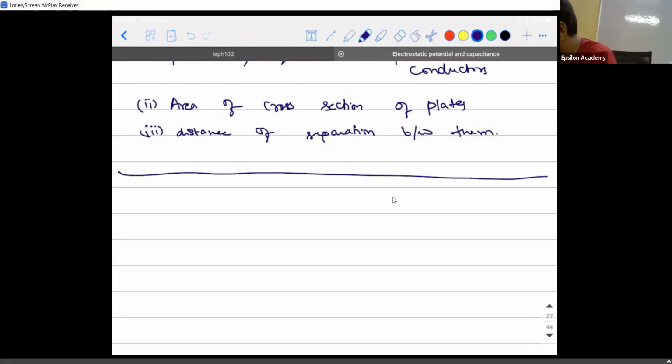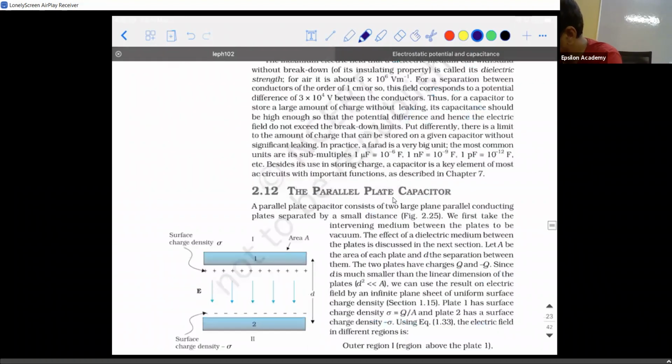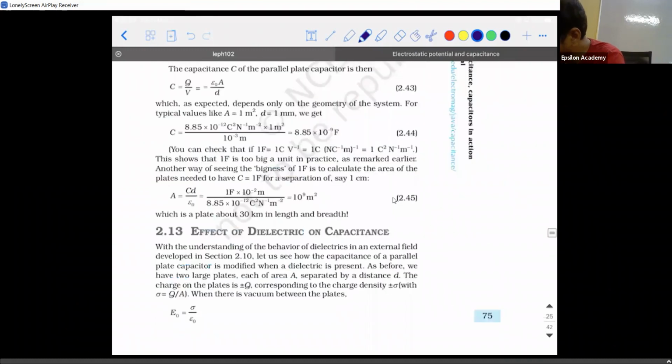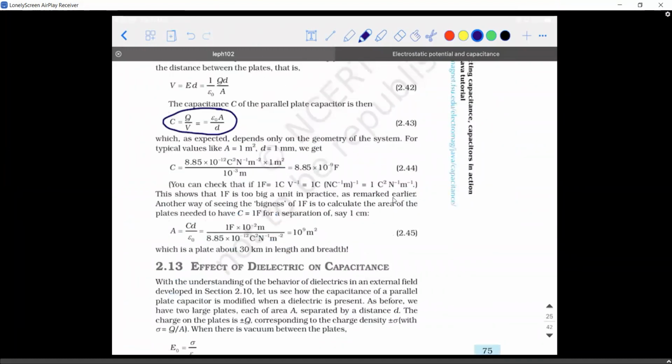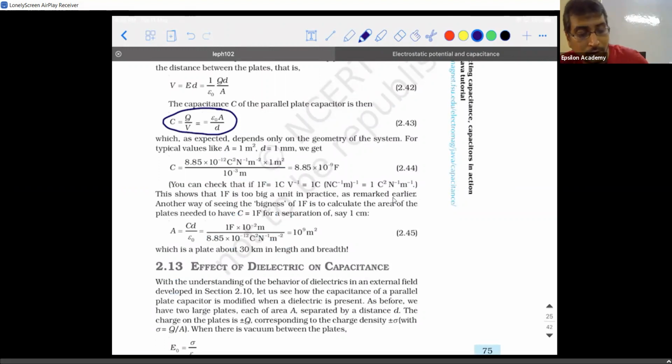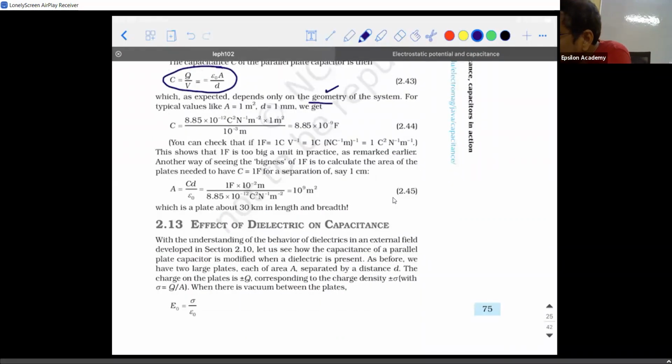Let's do a small problem. C is equal to epsilon naught A divided by D. I told you farad is a very big quantity, right? Let us see why it is so. One thing to be noted here is that the capacitance depends only on the geometrical parameters of the system. For typical values, generally we take a unit value. If I take A is equal to 1 meter square and D is equal to 1 millimeter, then the capacitance